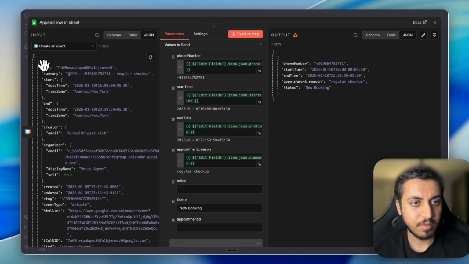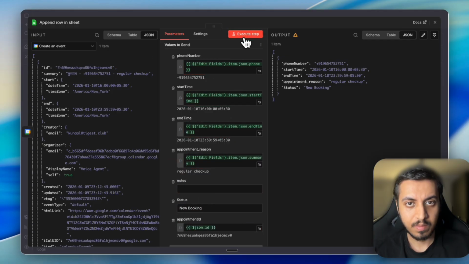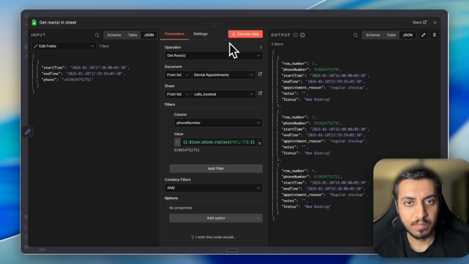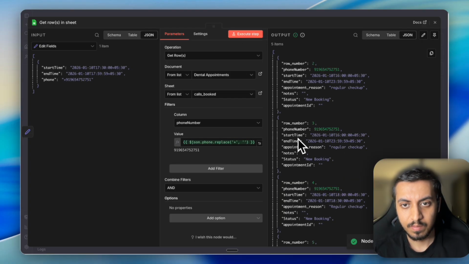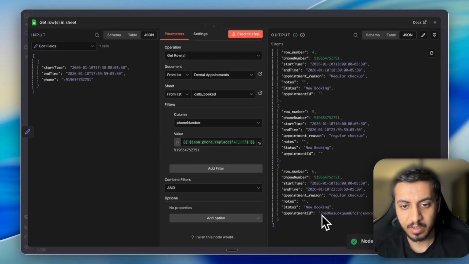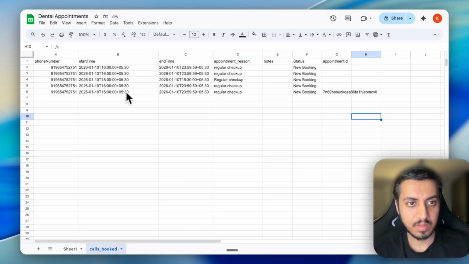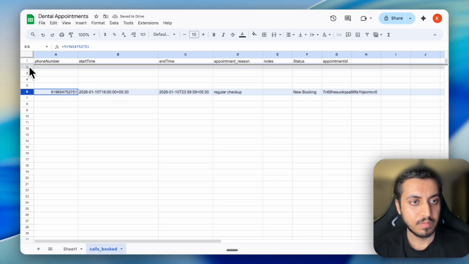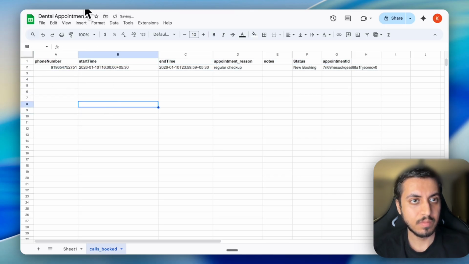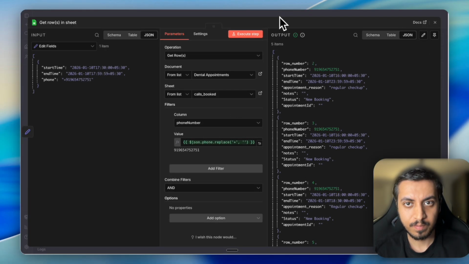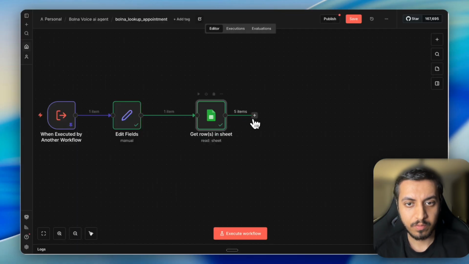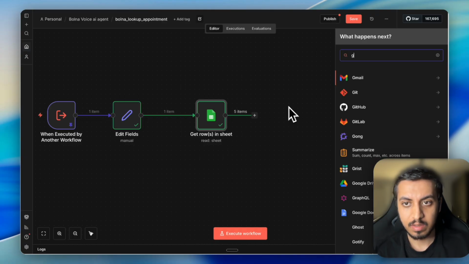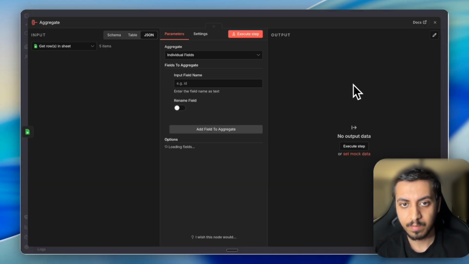This is the ID that we get. This is the ID. Let's just clear it for now. Now, since we have multiple IDs, let's just aggregate them.